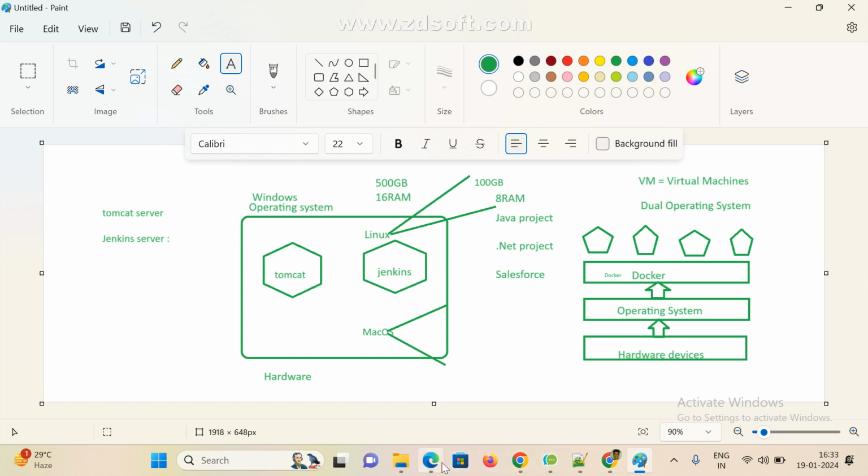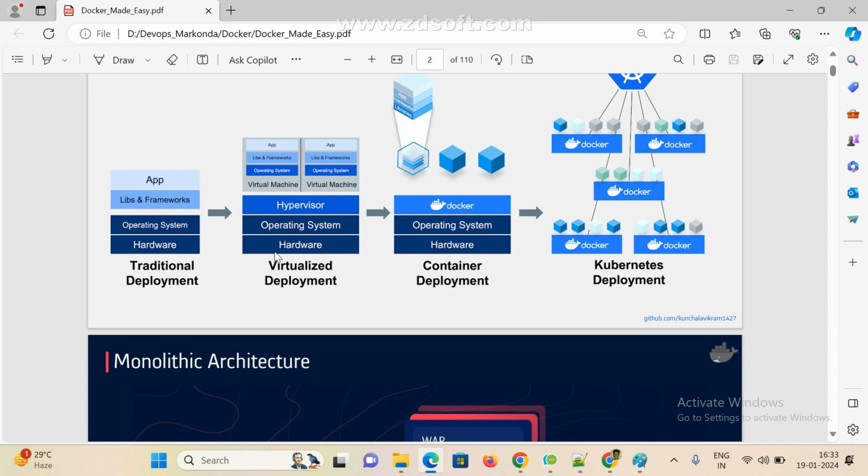Now we'll see how this works. Clear? Suppose you want to handle multiple Dockers, in that case we go for Kubernetes. This is an advanced topic, the orchestration tool Kubernetes, and we'll see it later. Now, any doubt, Karthik?